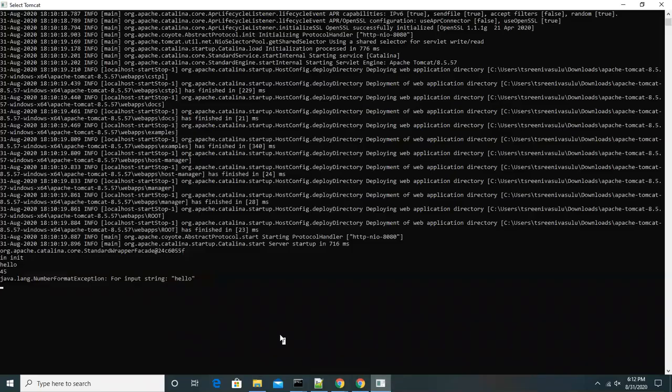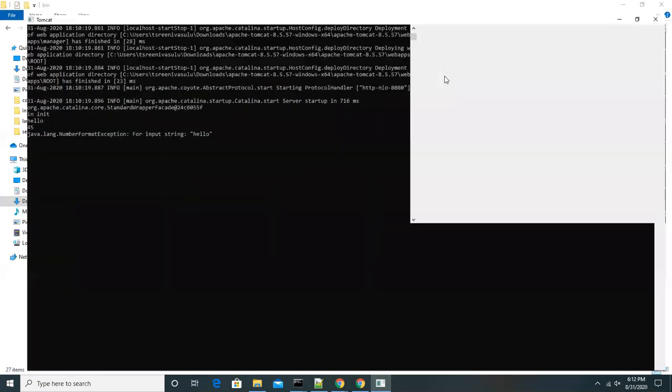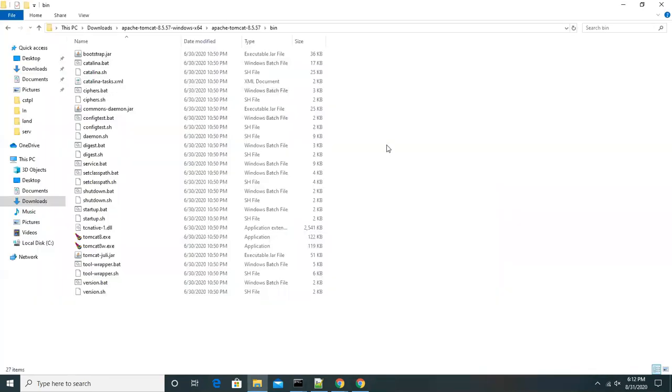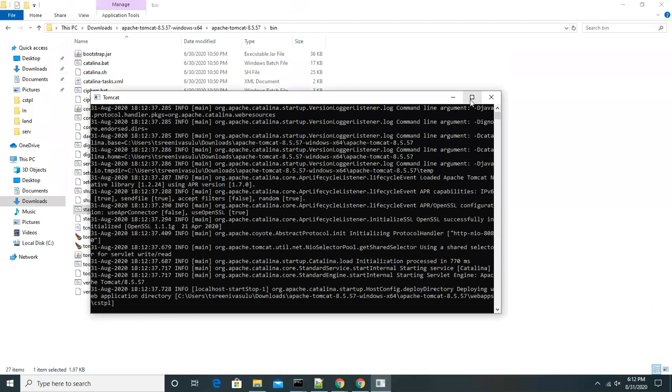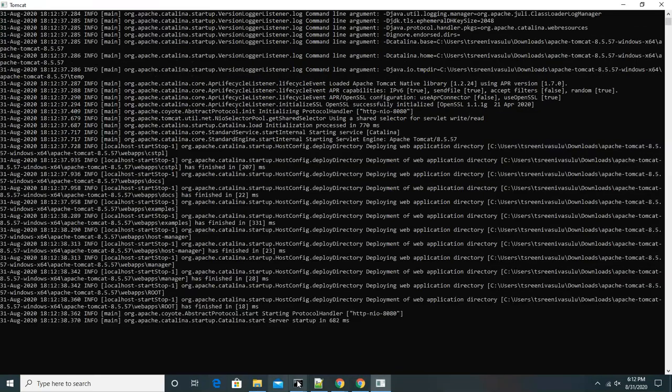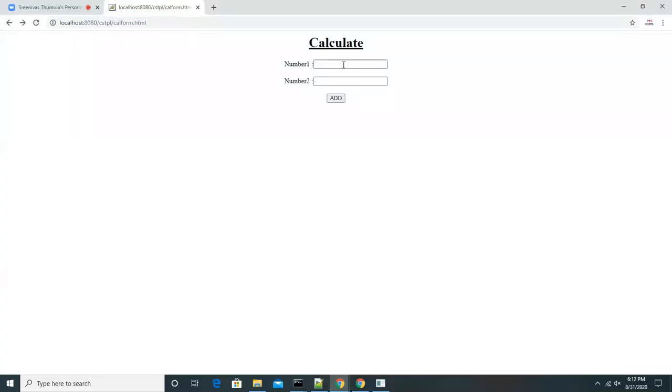Control C. If you click on Control C, the server console will go, guys. Here we are starting the server once again, it means we are restarting the server. And again you go back, refresh, and give the hello value and 25.